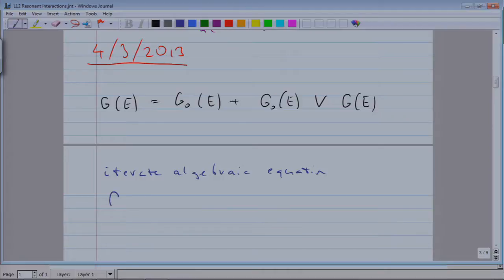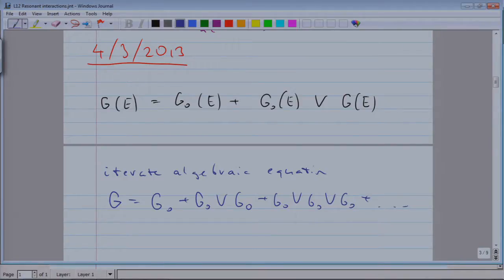So the resolvent G in zeroth order is G0. Now plug G0 into the right-hand side of the equation and you get the first order, which is G0 V G0. Now plug that into the iterative equation and you get the second order, G0 V G0 V G0.